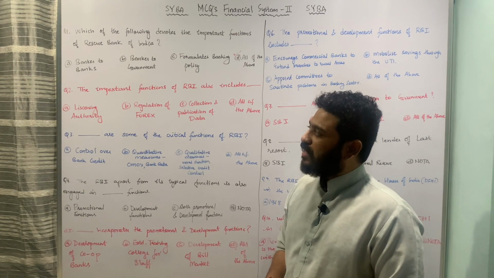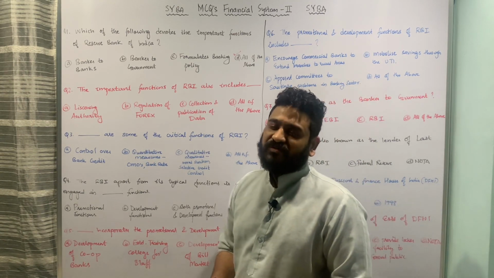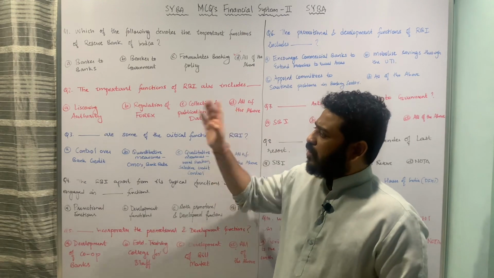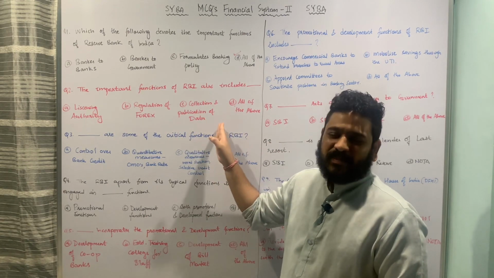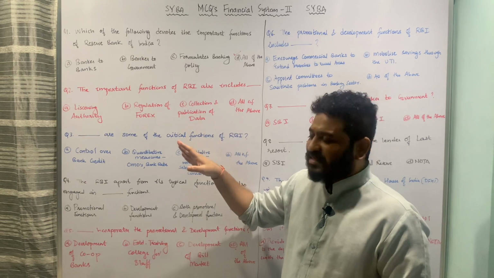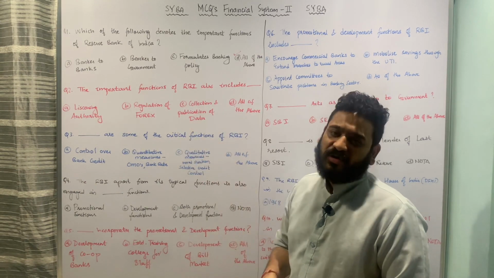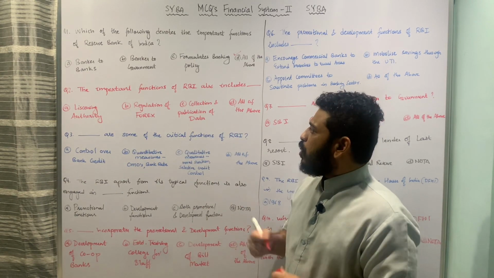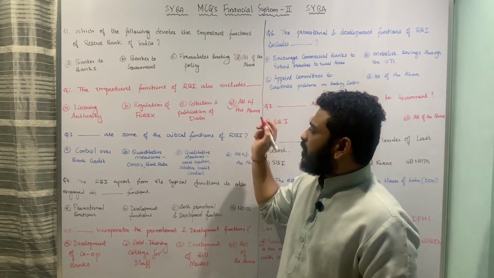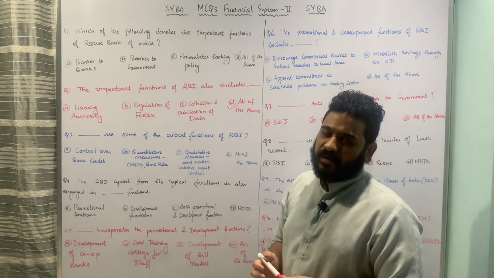So here again the important functions of Reserve Bank of India are all these 3 things, that is collection and publication of data, as well as licensing authority and the regulation of foreign exchange, and therefore option D, all of the above, is the correct answer to this particular question.